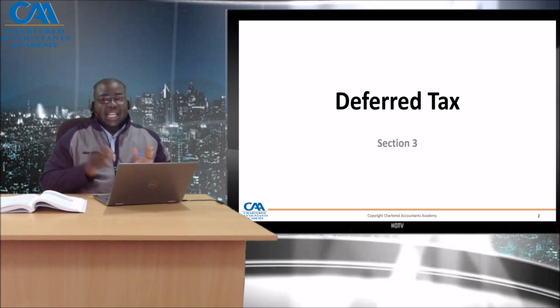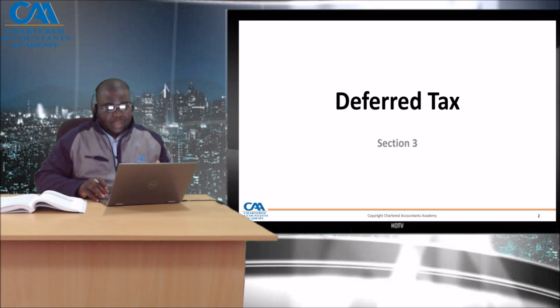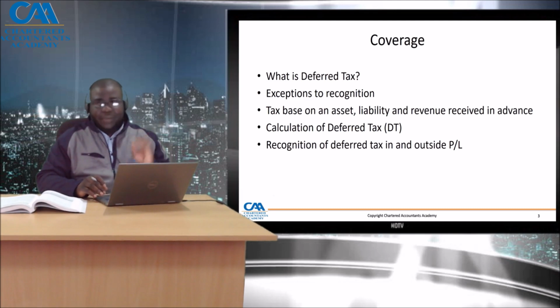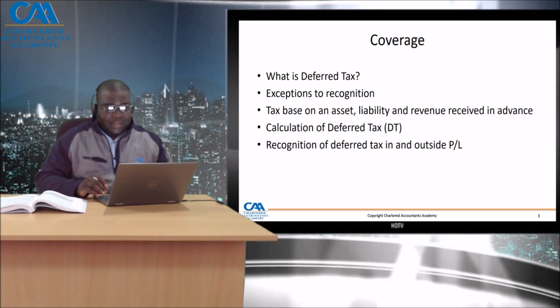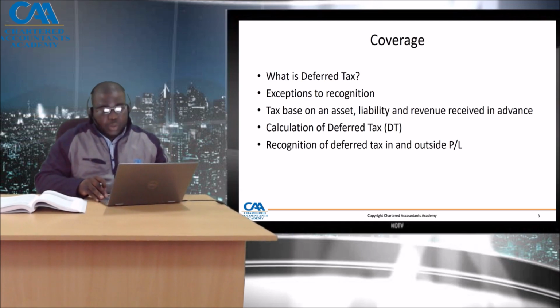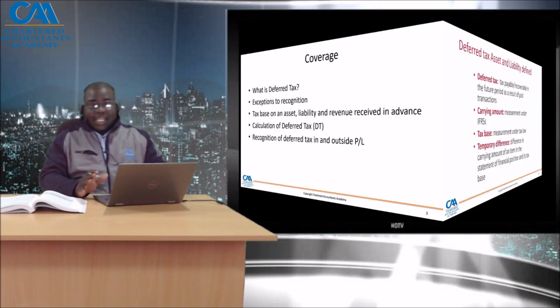Now this section and the next section, part 3.1 of it, we will be looking at deferred tax implications. Specific coverage for deferred tax will talk to what is deferred tax, exceptions to recognition, the tax base of an asset, tax base of a liability, and tax base of revenue in advance. We will also really get into the calculation of deferred tax and recognition of deferred tax in and outside the profit and loss. Let's quickly talk to what is deferred tax.